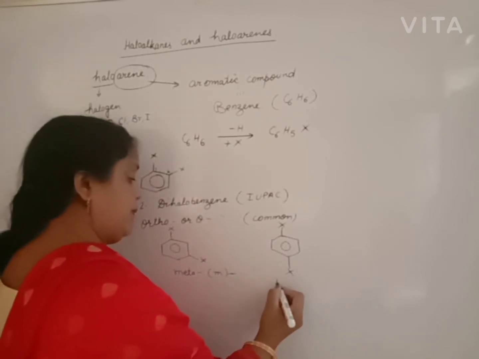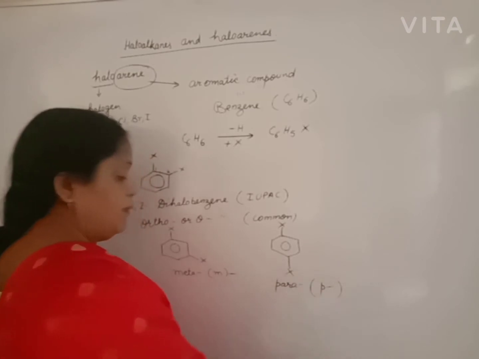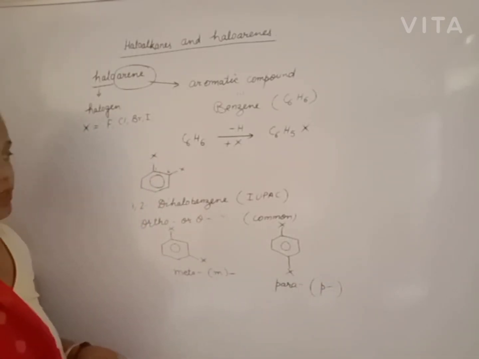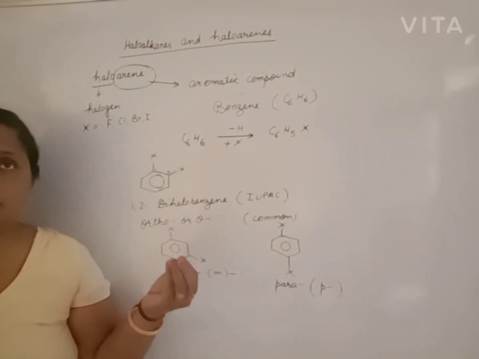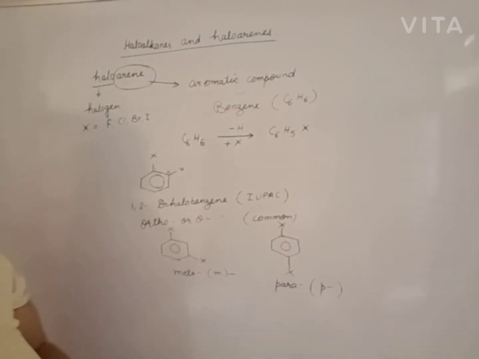These are para, represented by p. The IUPAC name is 1,4-dihalobenzene. Okay, clear? In case of benzene you use some common terms: benzyl, benzo. Where do these words come from?